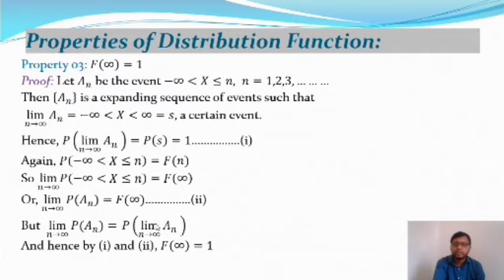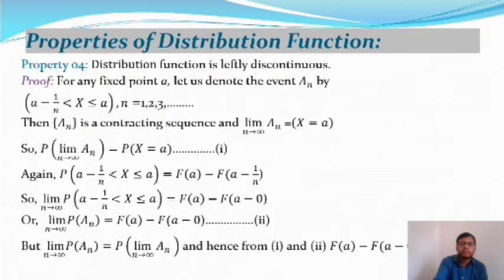So now from equations 1 and 2 and applying these properties, we'll get F of infinity, and it will be 1. Hence the proof of the third property of the distribution function. After that we are going to take one more property of the distribution function: the distribution function is left-continuous, as well as right-continuous. I'll take this one, left-continuous. So here is the proof of property 4.